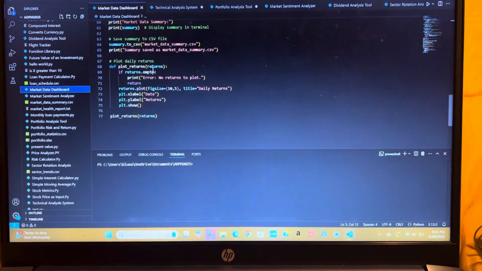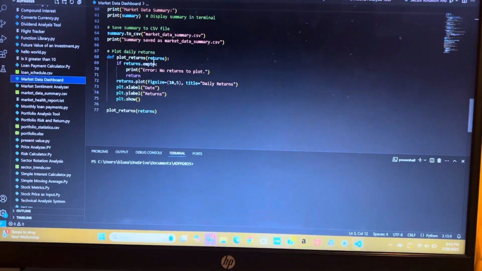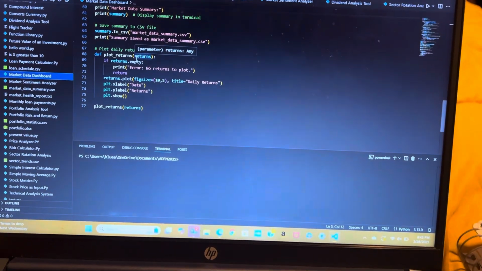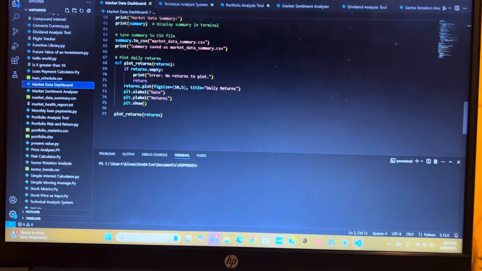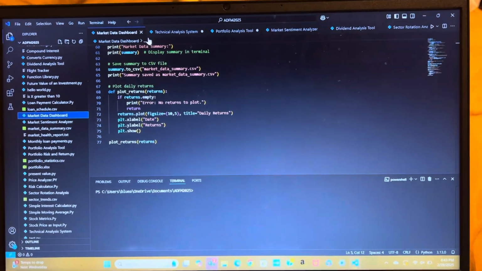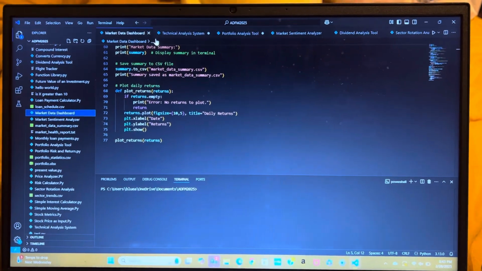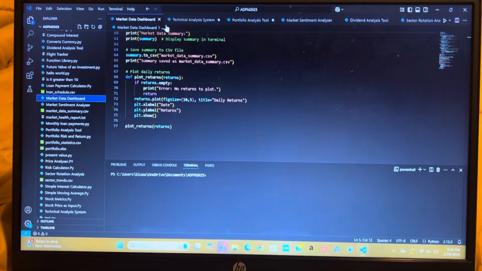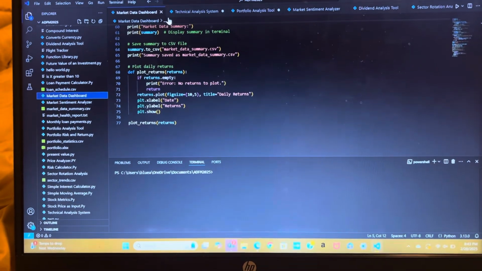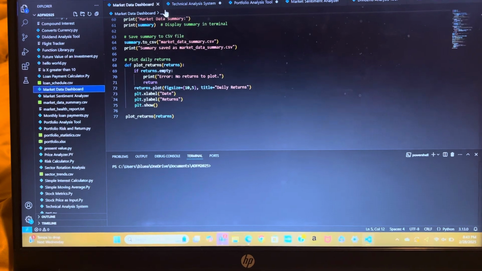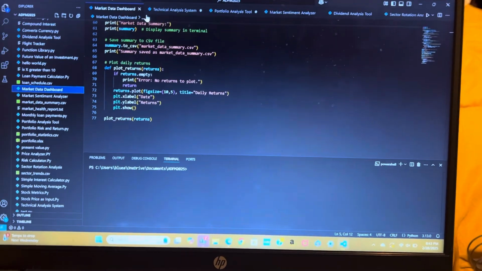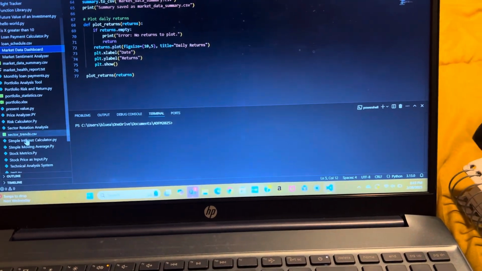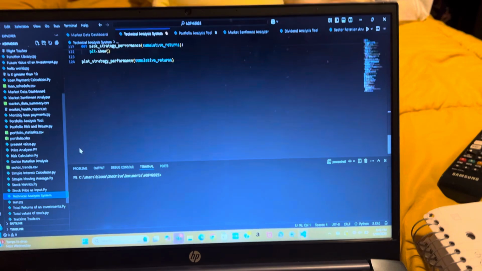Then we get to plot daily returns, another if-else statement. We apply our daily returns. If we were successful in getting our returns in the previous step, then we will show and plot the data, and that's the end of the code. If we couldn't pull the data, we tell the user we had a failure to calculate, print the error code, end of the code. And that's that one.